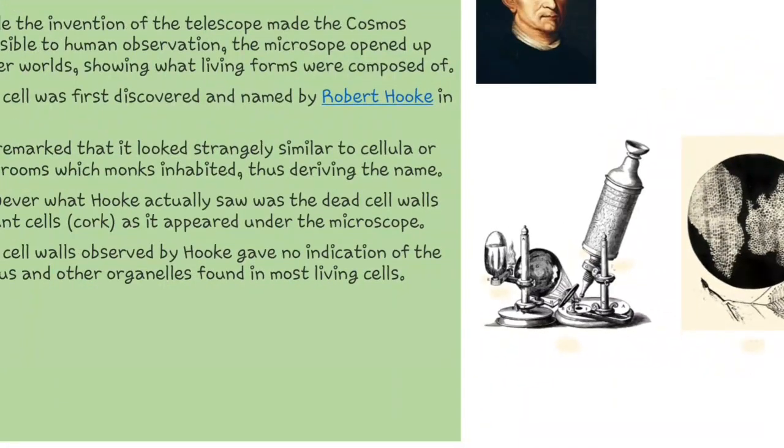Robert Hooke was unaware that he was not actually observing living cells, but only the dead cell walls of plant cells. We call it cork. So this observation did not give any indication of living cells or living organelles like the nucleus, mitochondria, etc.